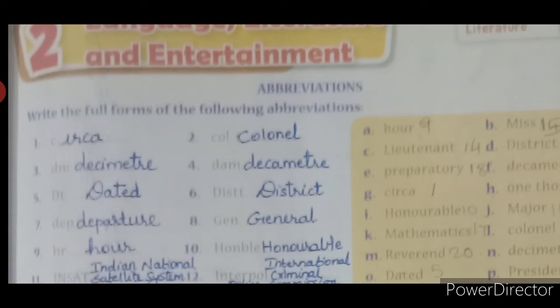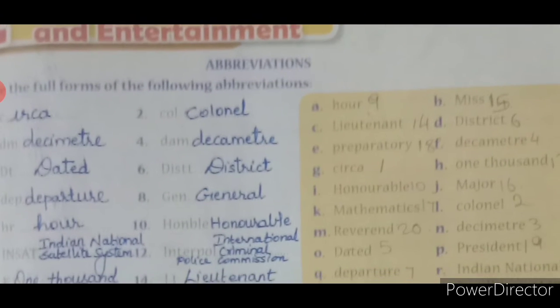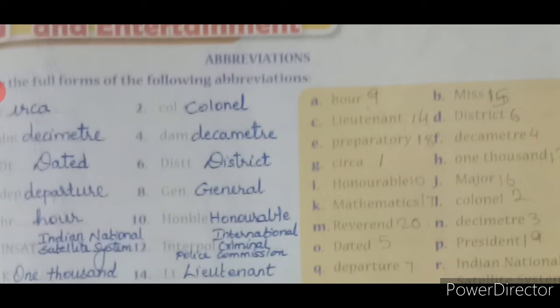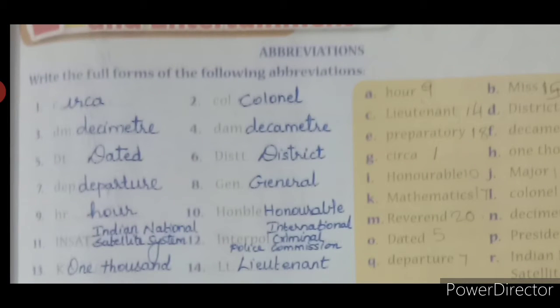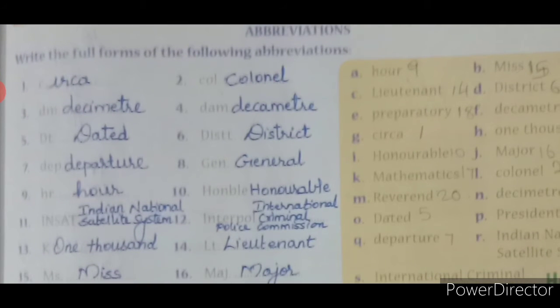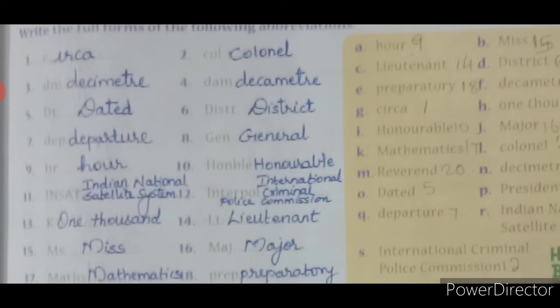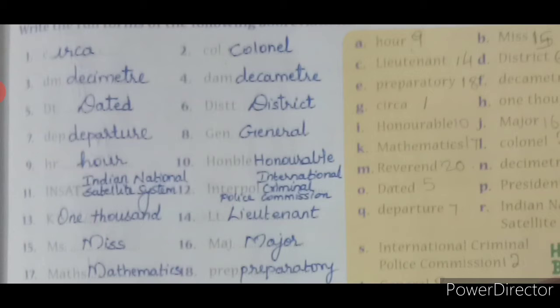Second one is Colonel. You have the answers on the side here also. You can mark the answers. It is for your reference. If you want, you can mark the answers like this, or you can write it neatly here in the given dash. So you have 20 dashes here, 20 abbreviations. So you can write the answers how I have written here. Okay. So the 10th one is Honorable, 12th one is International Criminal Police Commission, Interpol.